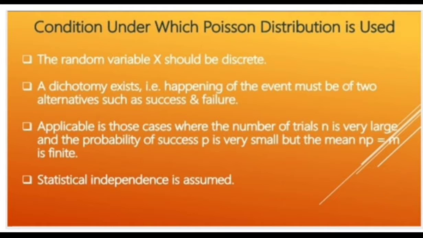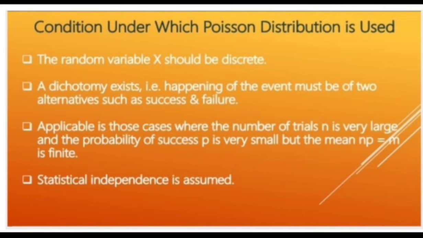Conditions under which Poisson distribution is used. The conditions given below describe the situations in which Poisson distribution is used. The random variable x should be discrete. The dichotomy exists, that is the happening of the event must have two alternatives such as success and failure.